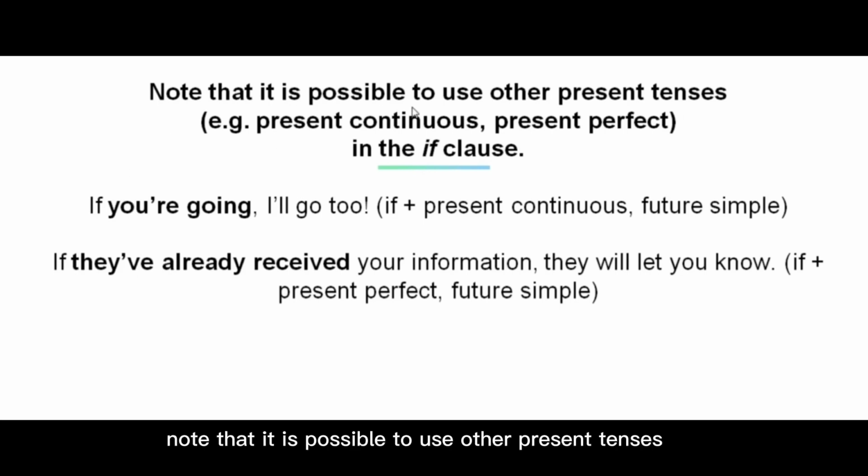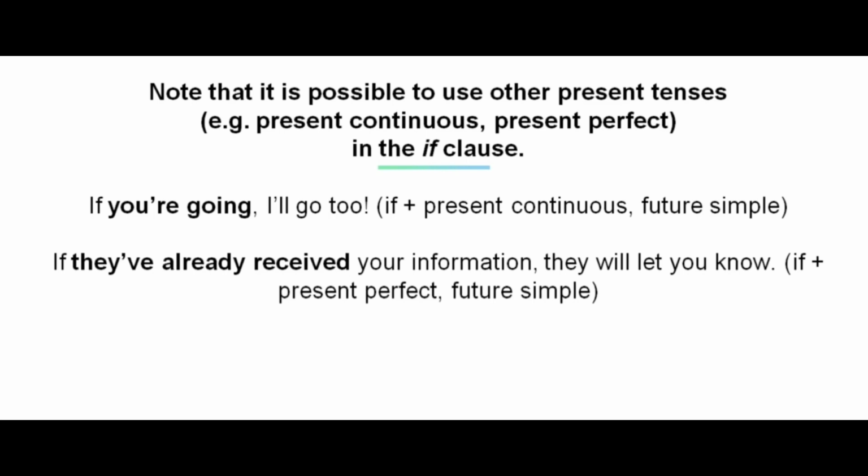Note that it is possible to use other present tenses, for example present continuous or present perfect in the if clause. Have a look at the example below. If you're going, I'll go too. This is if plus present continuous, future simple. And in this sentence, if they've already received your information, they will let you know. If plus present perfect, future simple.